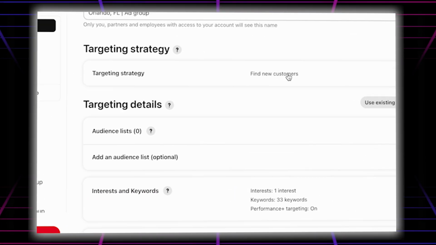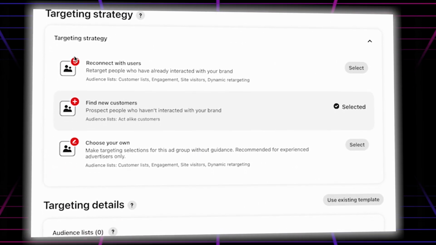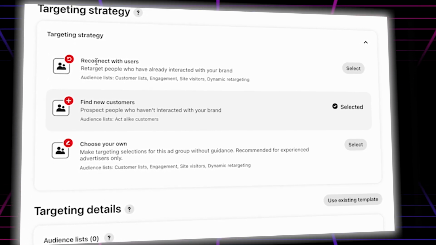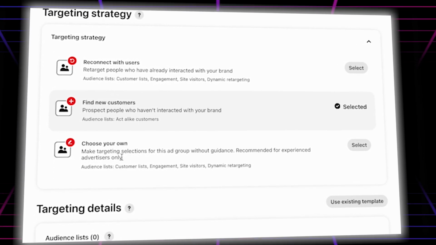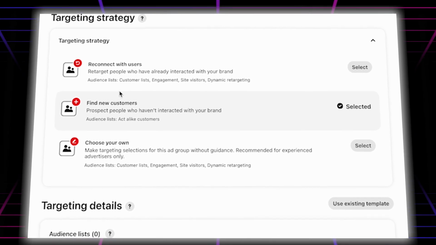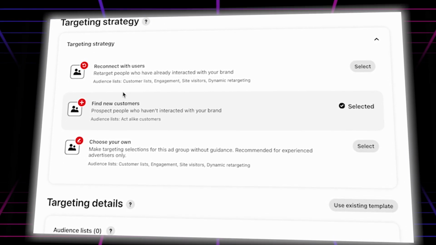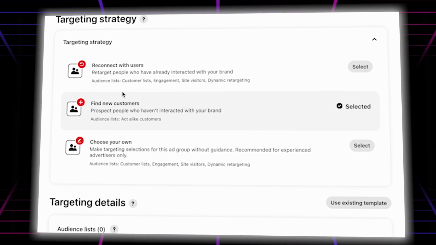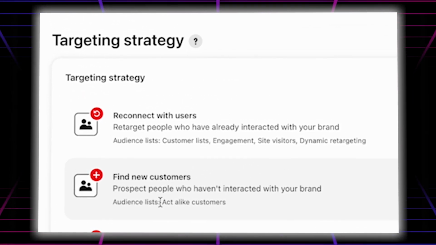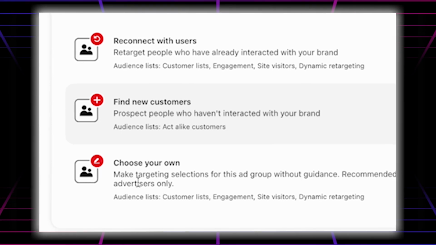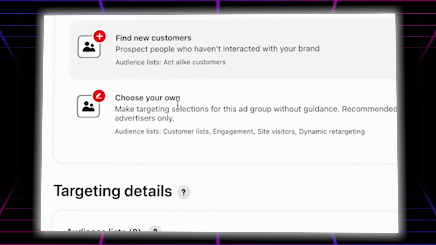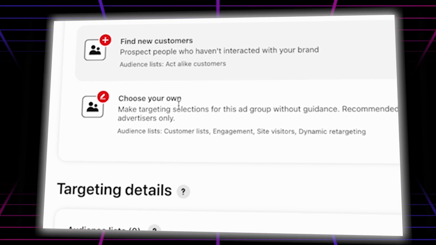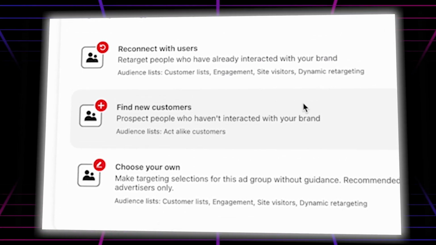So go to the ad group, and from there you can see the targeting strategy. There are 3 targeting strategies: reconnect with users, find new customers, and choose your own. Well, if you've run, let's say, $20,000 of ads on Pinterest already and you want to connect with your audience again, you're going to choose reconnecting. If you need new customers, then you want to choose find new customers. And if you choose your own, let's say you want to choose every single audience you actually want to target, you can go with choose your own. So I'm going to go with find new customers.